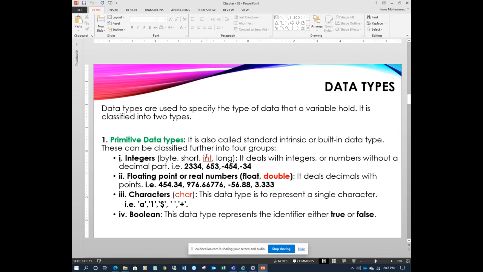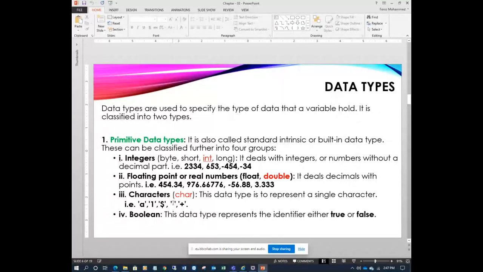Another kind of data type, the third, is characters. Characters are used to represent a single character. Remember, it is very important here to represent any single value. It may be a number, a digit, a symbol, a letter, anything, but it should be a single one. You see here a single letter enclosed in single quotes, it must be a single quote. One is not a number, actually it's a character. When you enclose it in single quotes, it becomes a character, although it looks like a number.